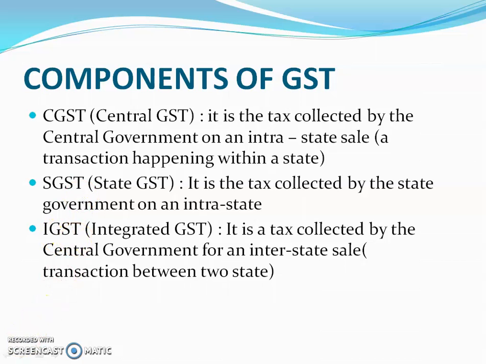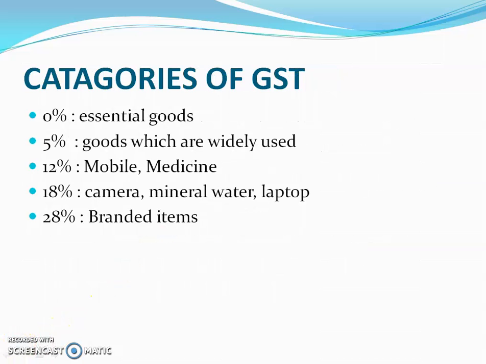In the case of an intra-state sale, there are two GSTs, that are CGST and SGST. For a sale to another state, there will be only one tax, that is IGST, Integrated GST.